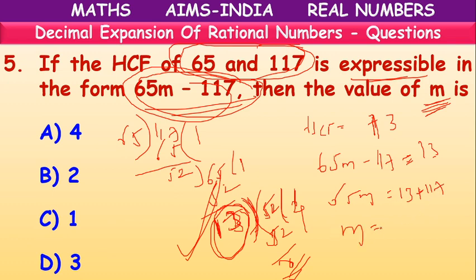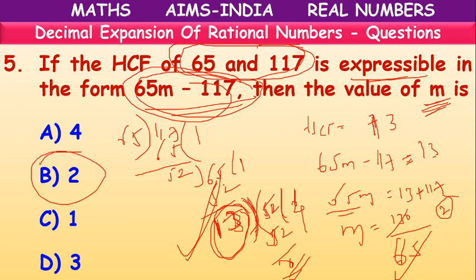So m equals, this value will become 130. 65 goes to the RHS, it will become divided by 65. 130 by 65, 65 2s are 130. So the m value is 2. The m value is 2. So first we have to find the HCF, then we can find the value of m.